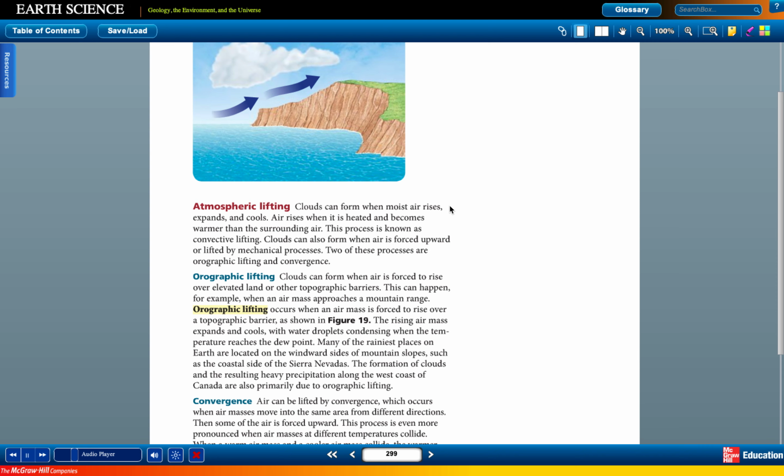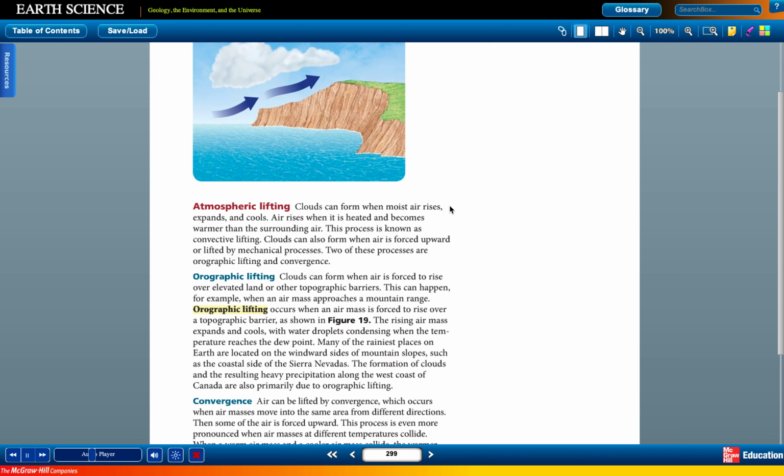Orographic lifting. Clouds can form when air is forced to rise over elevated land or other topographic barriers. This can happen, for example, when an air mass approaches a mountain range. Orographic lifting occurs when an air mass is forced to rise over a topographic barrier, as shown in Figure 11.19. The rising air mass expands and cools, with water droplets condensing when the temperature falls below the dew point.